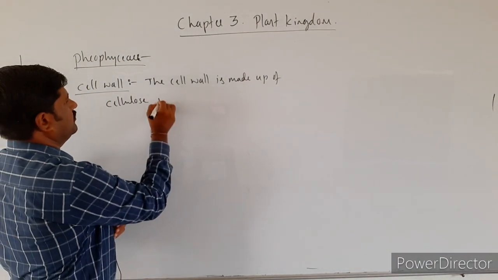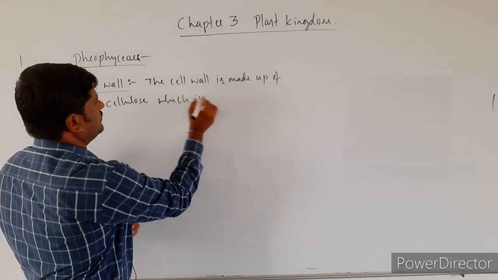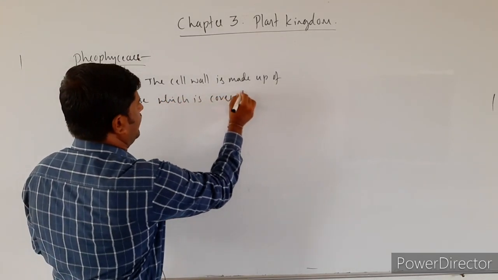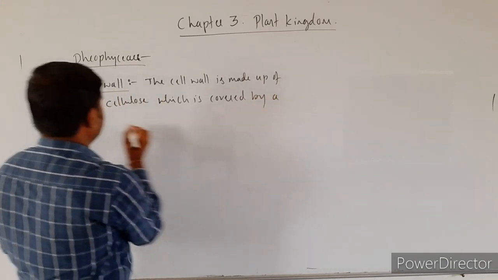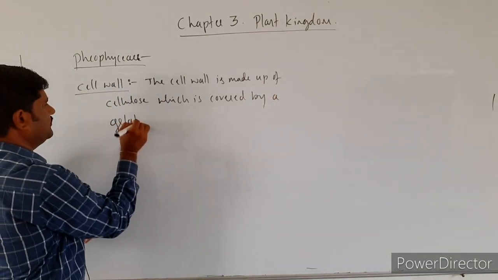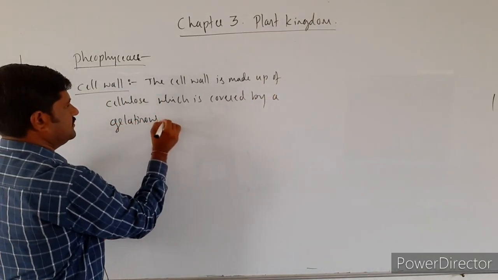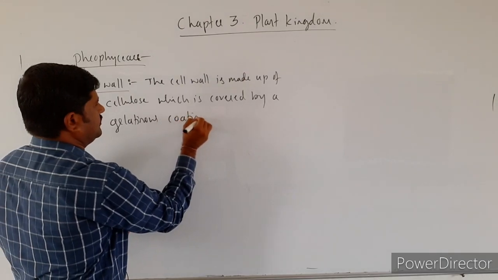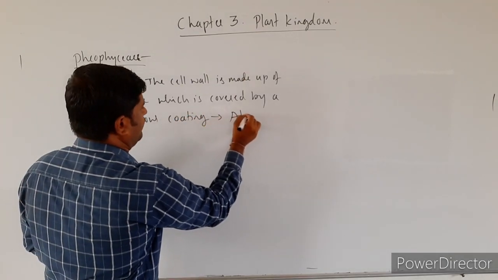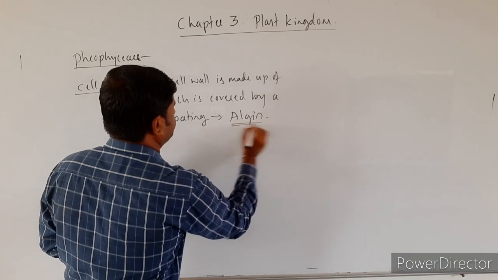Cellulose is covered by a gelatinous coating which is made up of algin.